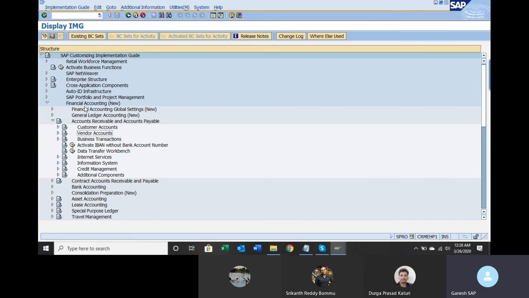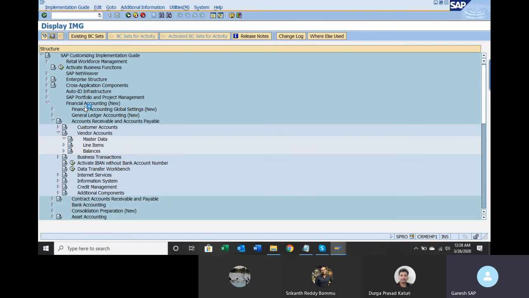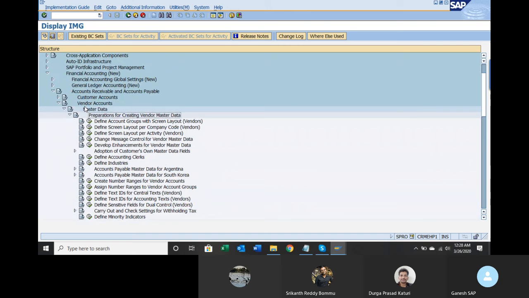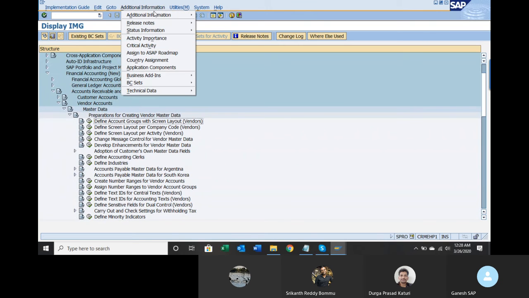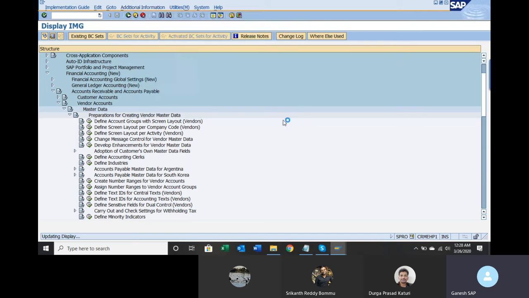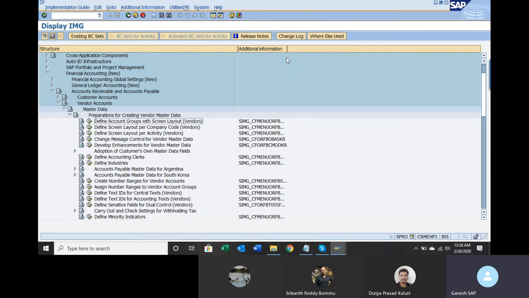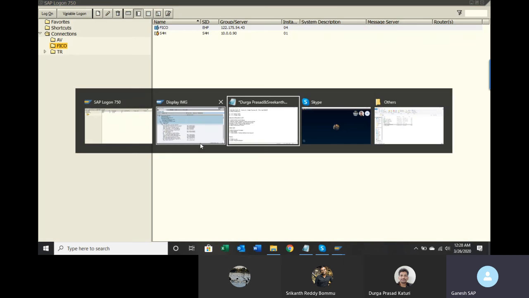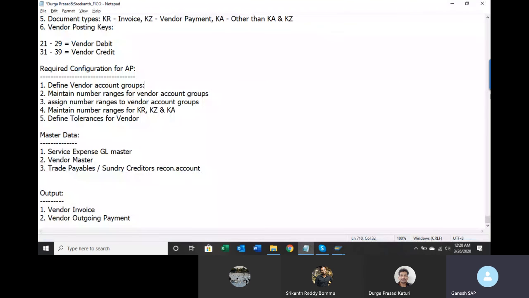Accounts payable and receivables, vendor accounts, master data. Additional information, display key, IMG activity, so you will get the transaction codes on the right side. First one is OBD3.